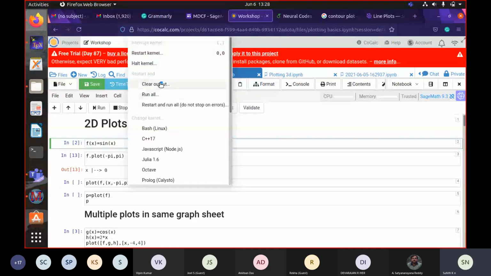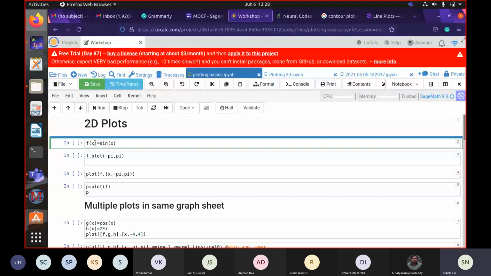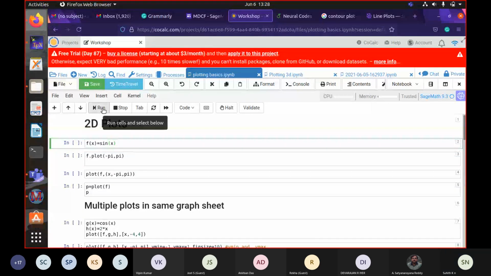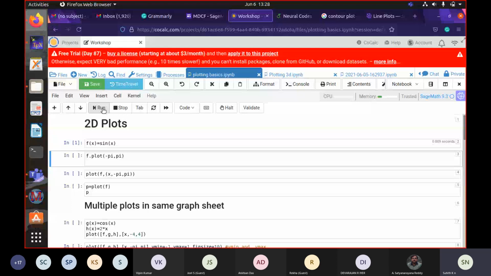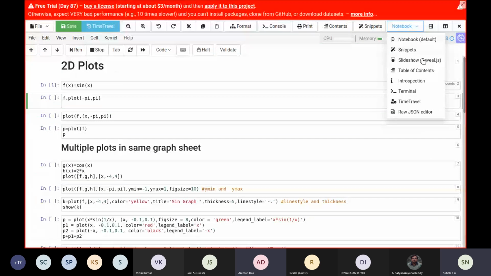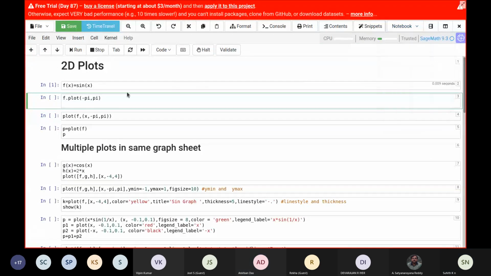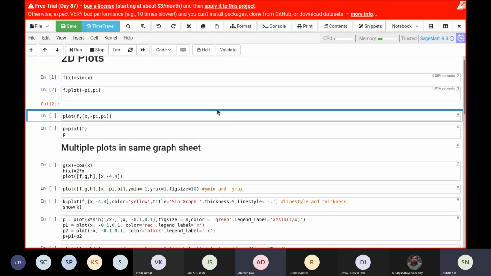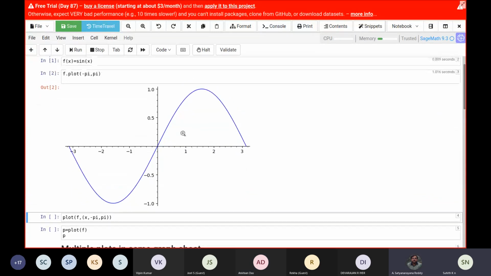Also, I need to just reset the outputs for a minute. Okay, so I'm just defining f(x) is equal to sin x here, and I have written the next command as f.plot(-pi, pi). Can anyone tell me what will be the output here? The graph of sin x in the interval minus pi to pi. Yes, perfect. So let me just run this. So this is the graph that you get.